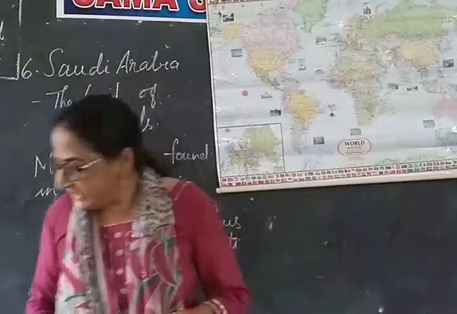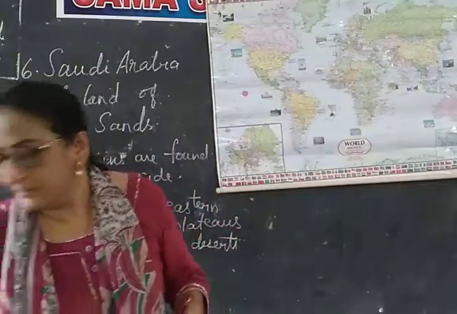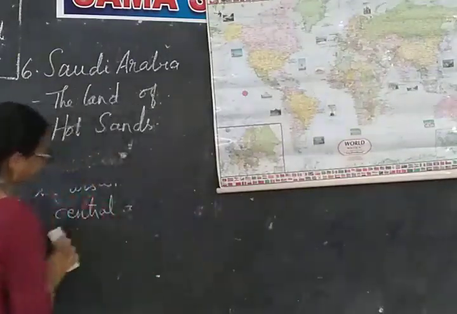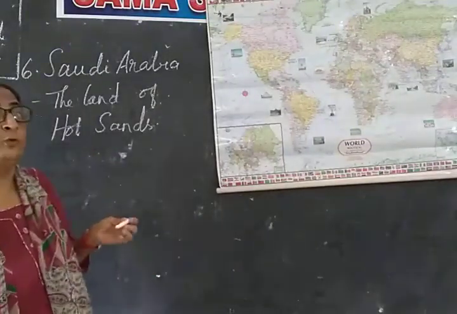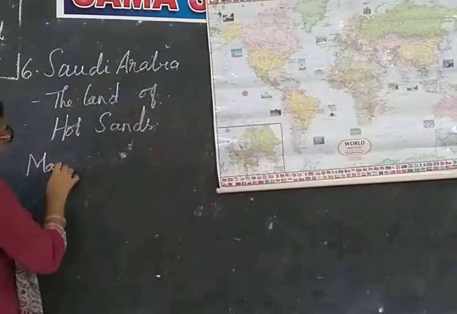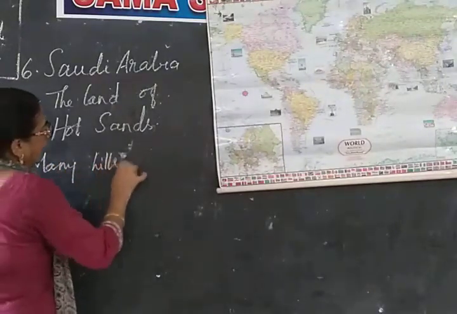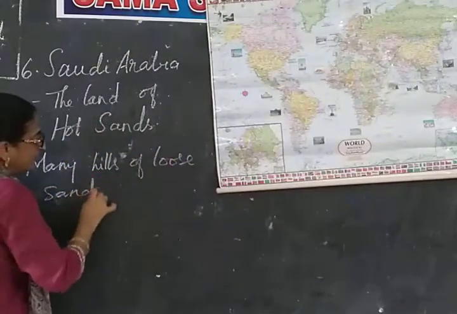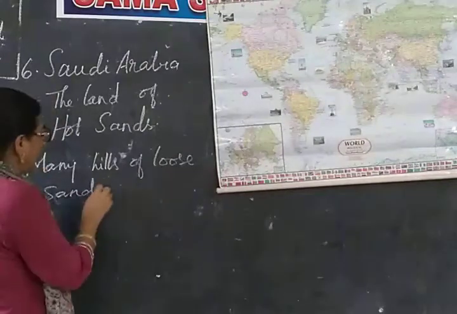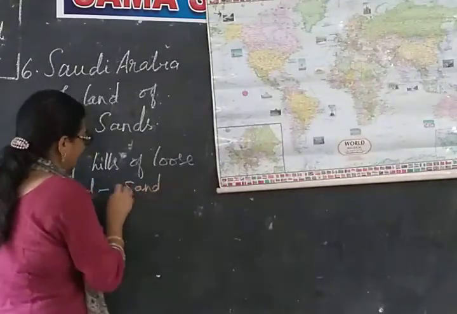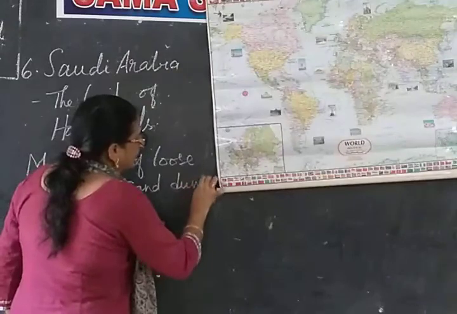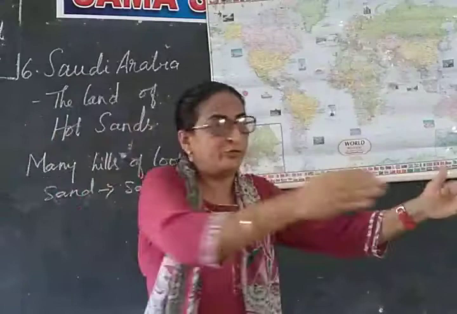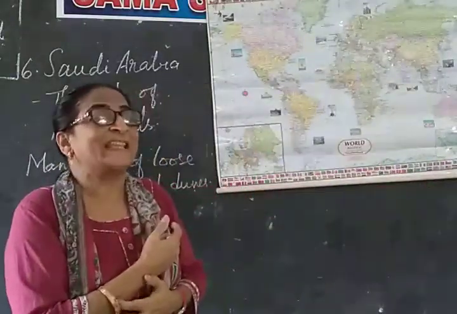Now there are many hills of loose sand. So what are these hills of loose sand called? They are called sand dunes. The small hills of loose sand that you will find there are called sand dunes.